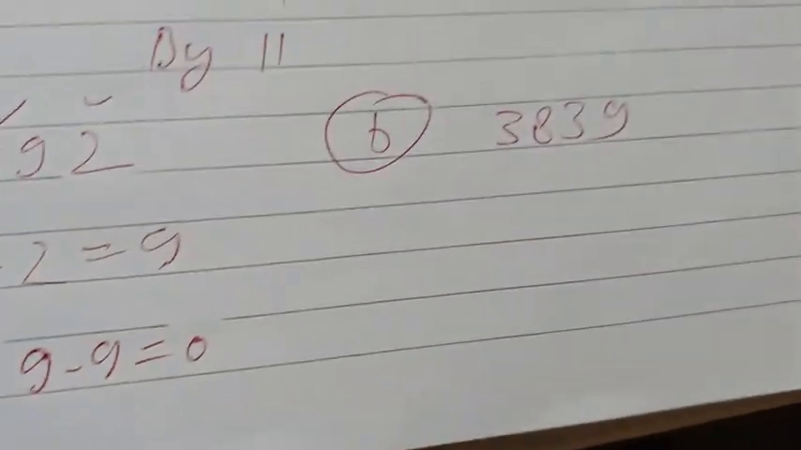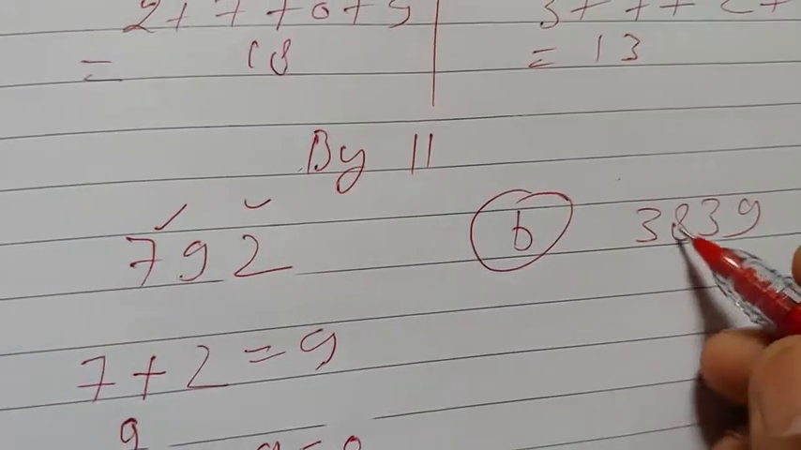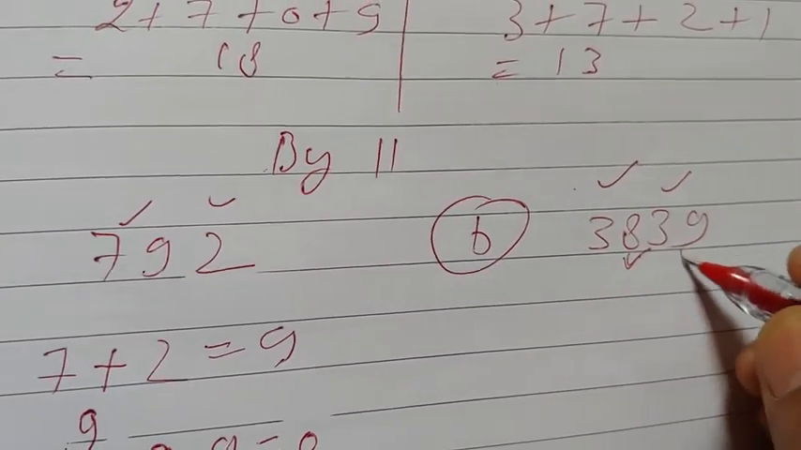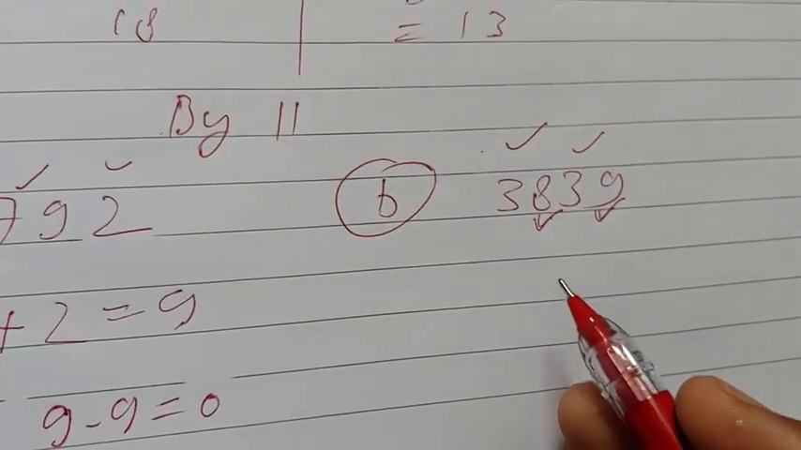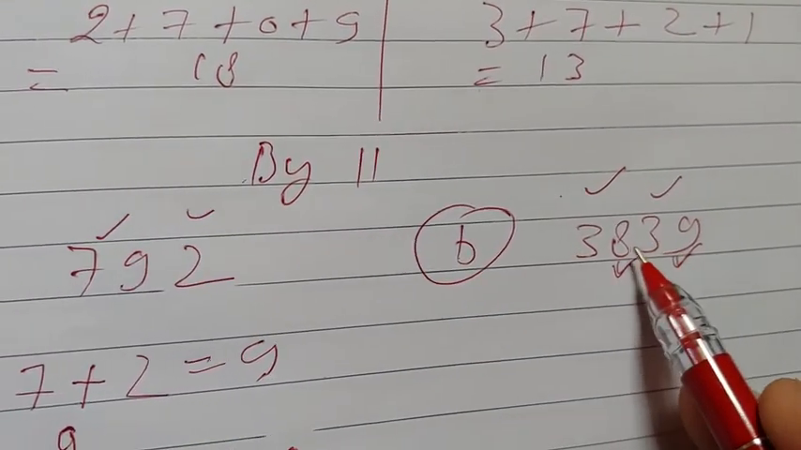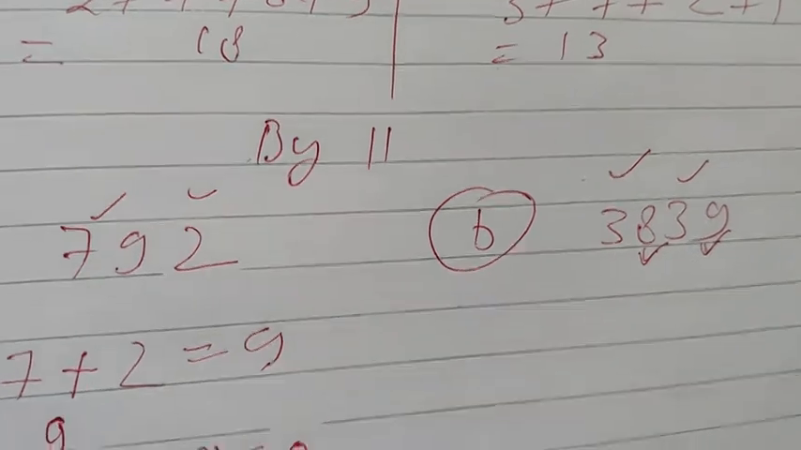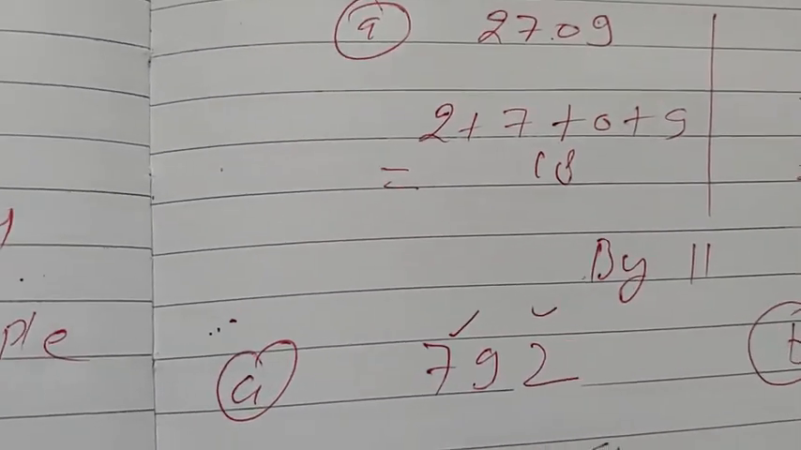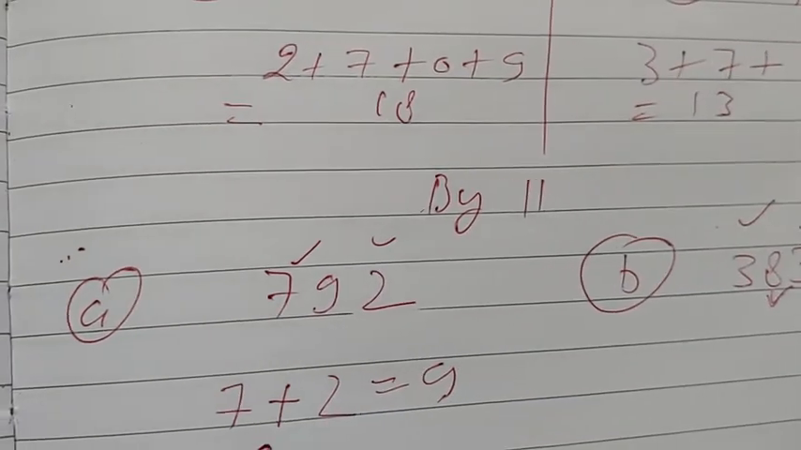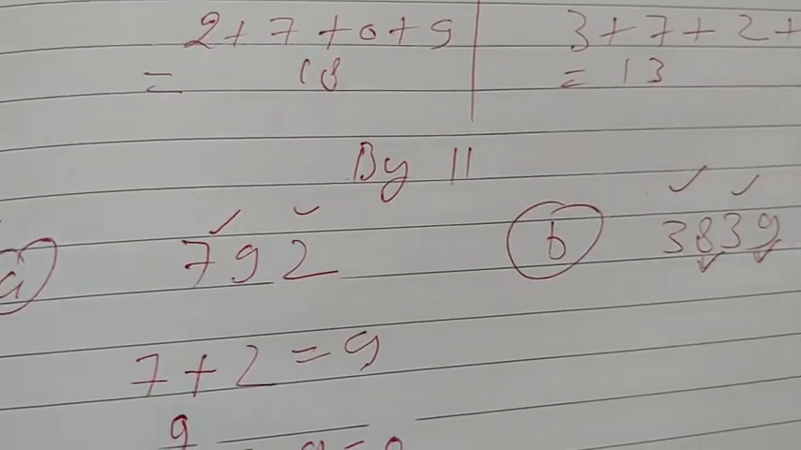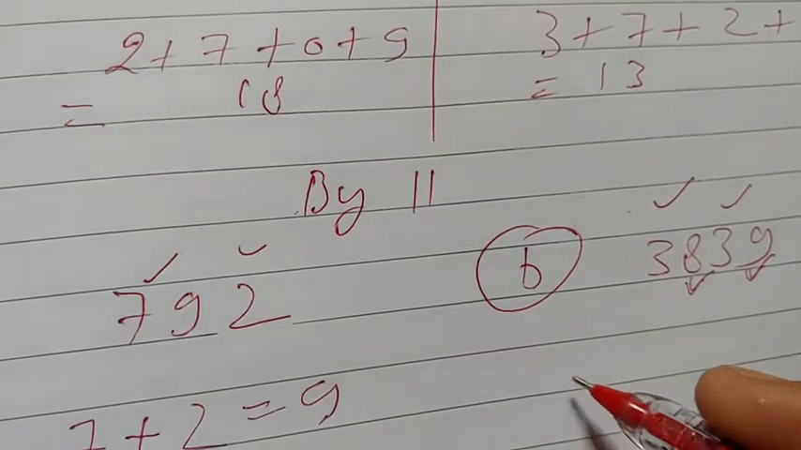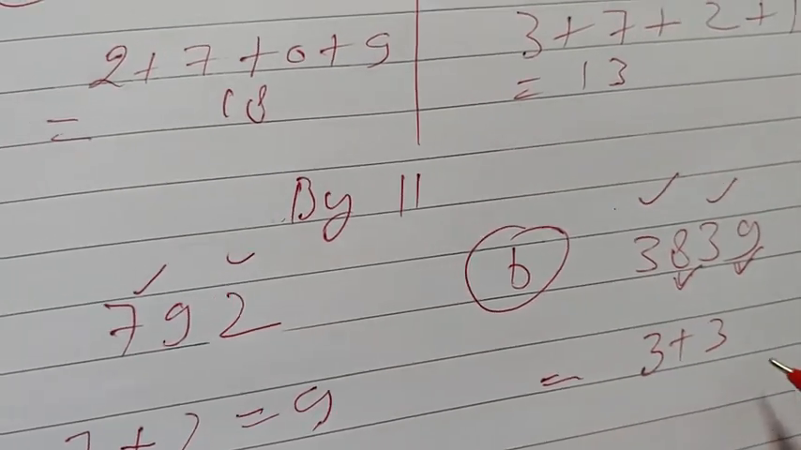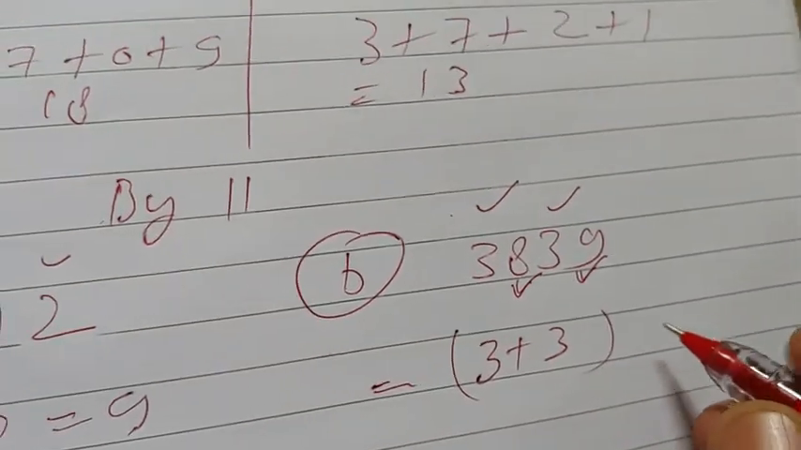Next number, to make you more clear. Alternate digits means this and this. You will take 3 and 3, and 8 and 9. Their difference: I have told you in another video, difference means subtracting the smaller value from the bigger value. So here the alternate digits are 3 and 3. You will add 3 and 3.